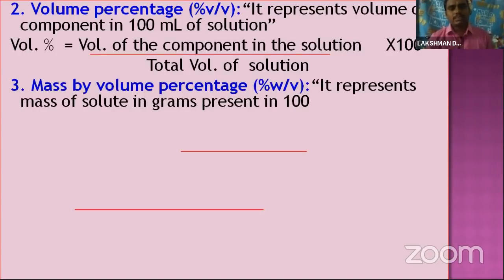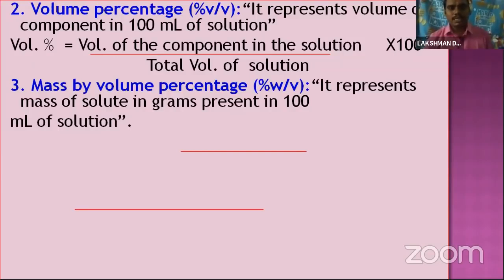Okay, so let's come to the third one, mass by volume percentage. It represents the mass of the solute in grams present in 100 ml of solution. Here both are there, mass by volume. Mass is nothing but weight. The weight of the solute is taken in grams, and the volume of the solution is taken in milliliters.